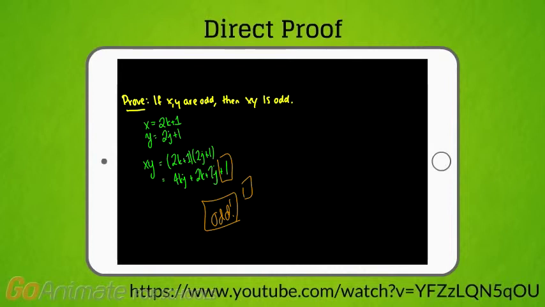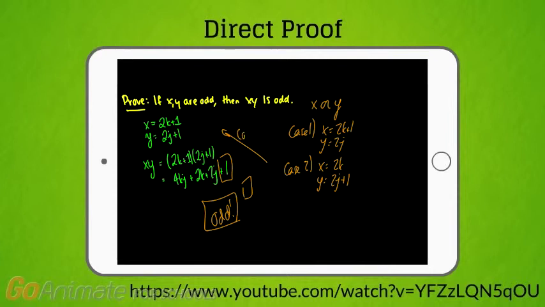If we were to say x or y, we'd have to do a case 1, where x is equal to 2k plus 1, y is equal to 2j. We have to have a case 2 where x is equal to 2k and y is equal to 2j plus 1, and then this would be our case 3 up here, and all of these would have to be correct.